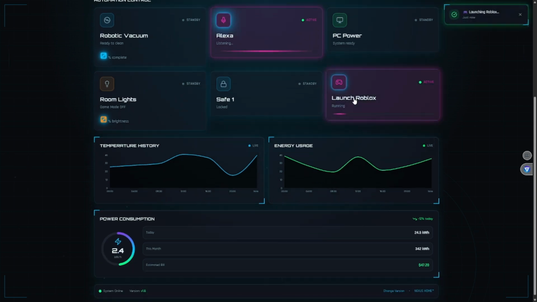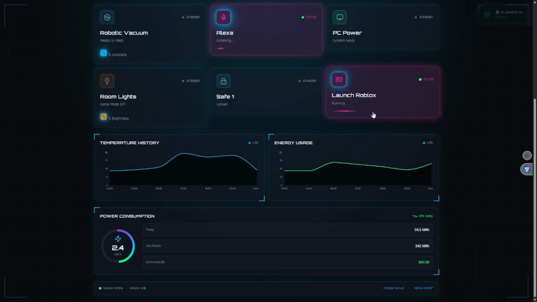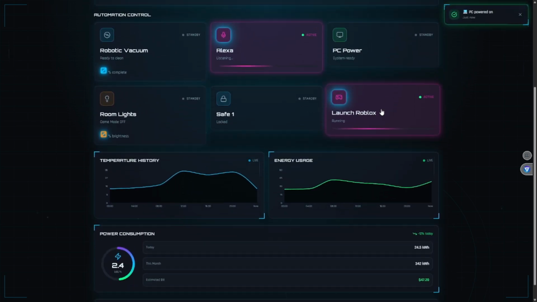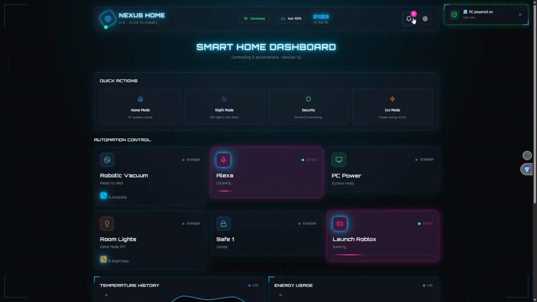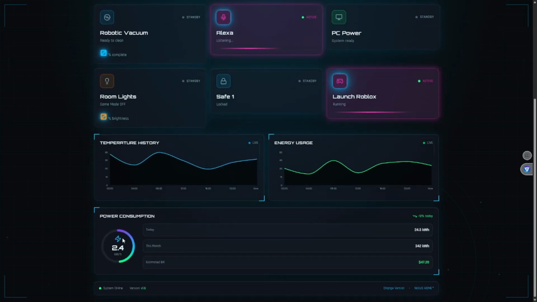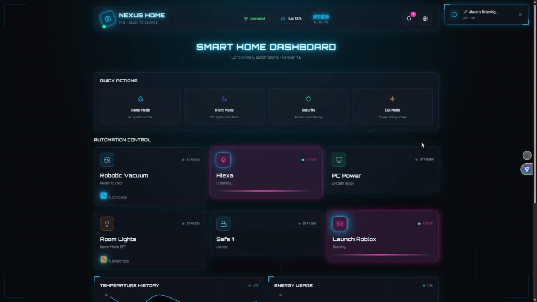We can launch Roblox. Did it launch? Okay, so it didn't really do anything. Notifications does not work. System is online. So okay, I see the problem. I definitely see the problem.